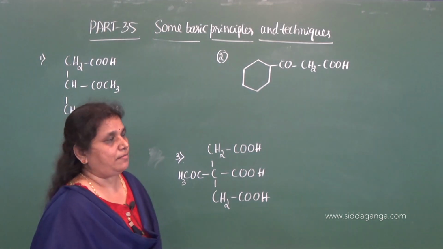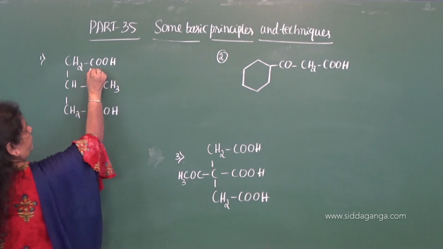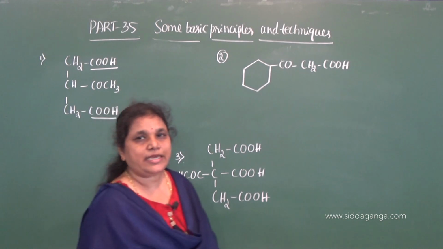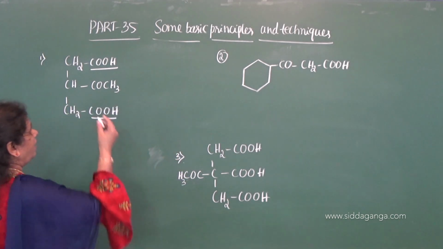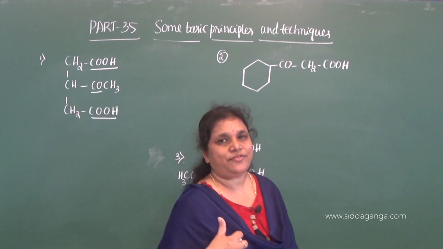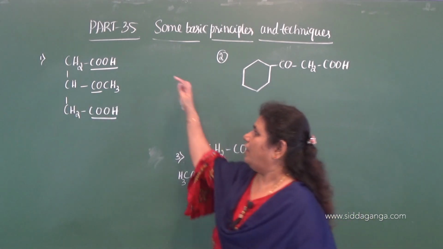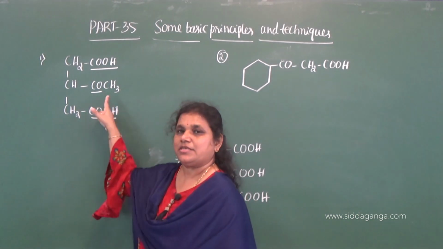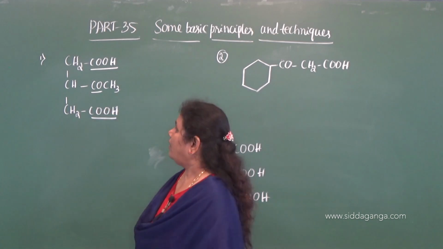In the first example, we have two identical functional groups, that is the carboxylic acid group, COOH group, and one is a ketone. Here it is a polyfunctional compound, in which two functional groups are identical and one is different. This is the ketone functional group, correct?